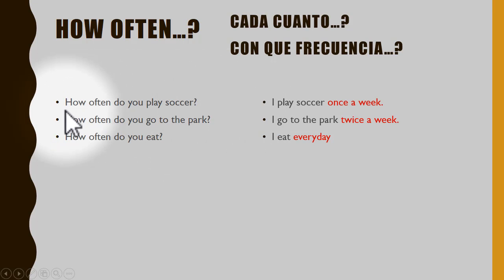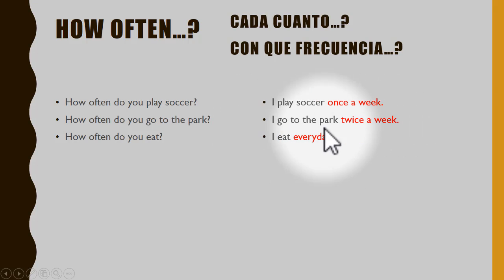Now the answers. Look at the first one. How often do you play soccer? And the answer is, I play soccer once a week. In this answer, what is the time marker? It's this, once a week. Let's check the second one. How often do you go to the park? The answer: I go to the park twice a week.